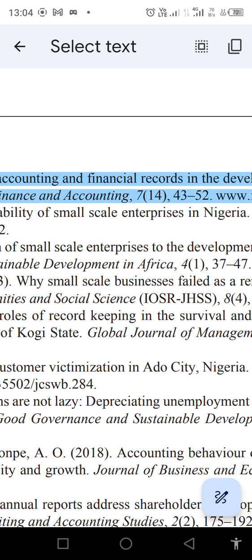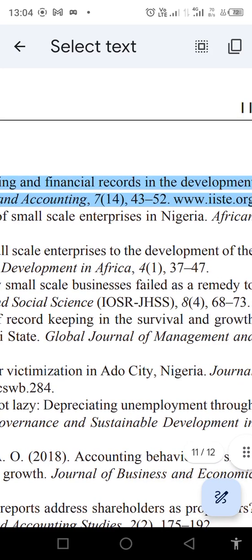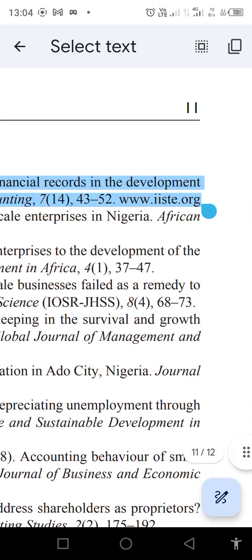Note, it is only the volume that will be italicized with the journal source. The comma and the brackets will not be italicized. The issue number will not be italicized. After that, we have our page number here and then the DOI.